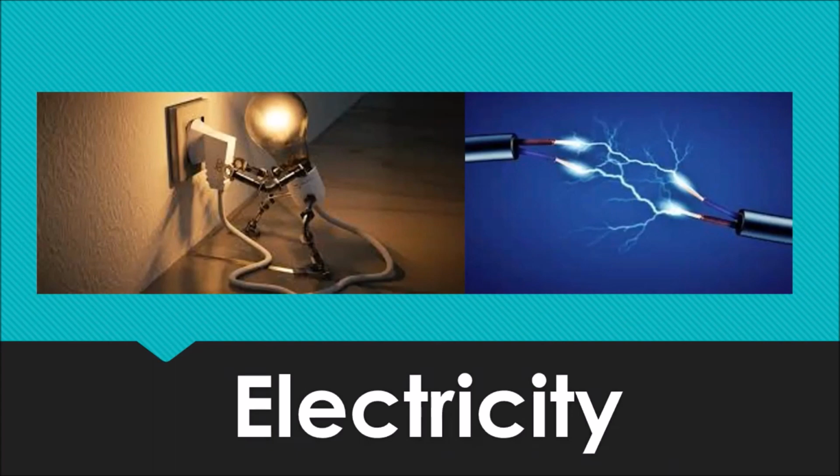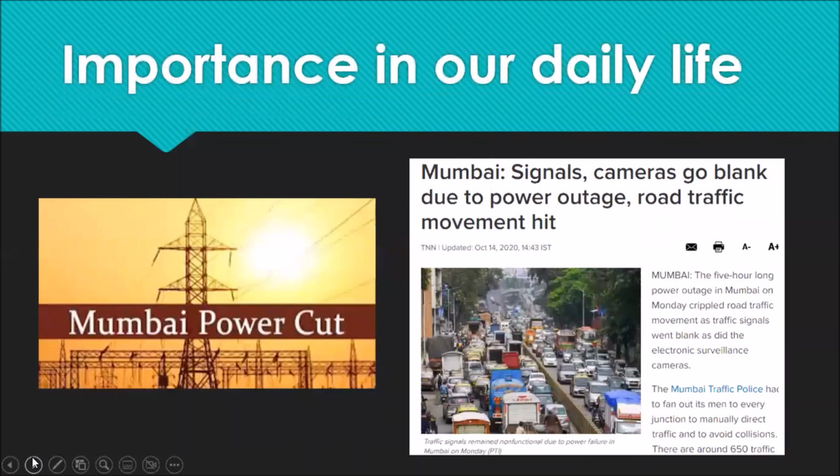If you all remember, in the online classes also, all the students of Mumbai got 1 day holiday. Which was that day? This was that day, and you can see this was there in the newspaper: Mumbai signals, cameras go blank due to power outage, road traffic movement hit. Now, what does this indicate? That a city like Mumbai, a mega city, also faces such issues. And this has disrupted all of our life in just 1 day.